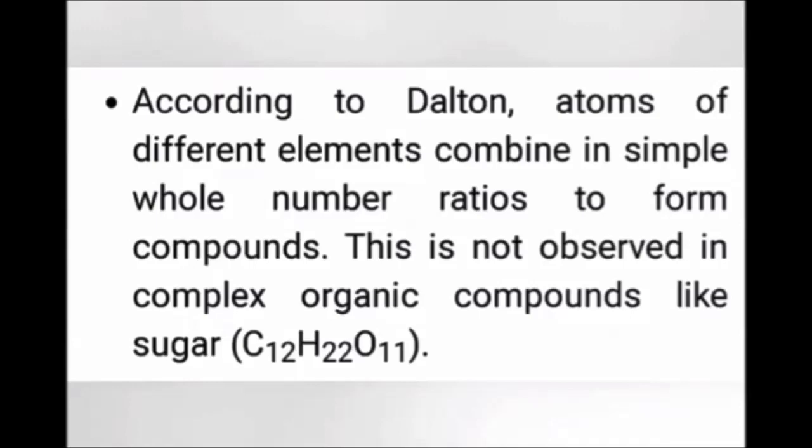The ratio of atoms of different elements combined to form a molecule may not always be simple. For example, in a sugar molecule the ratio of carbon, hydrogen, oxygen is 12:22:11, which is not a simple whole number ratio.